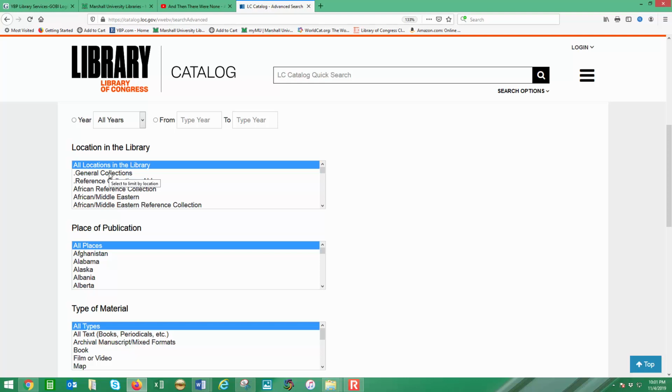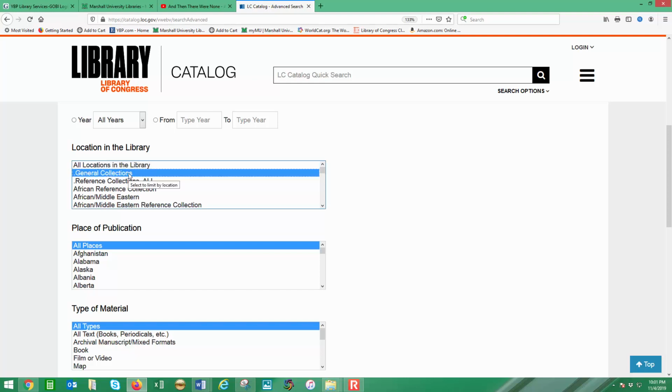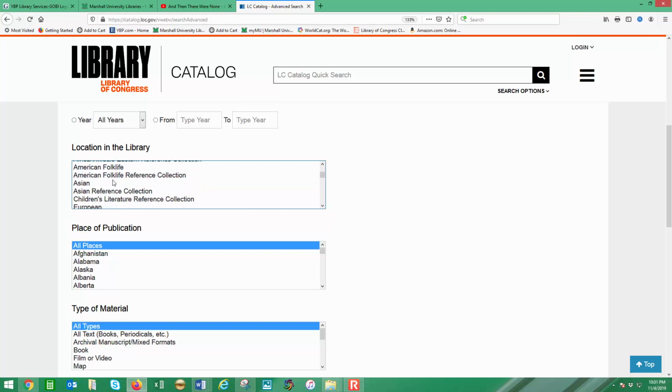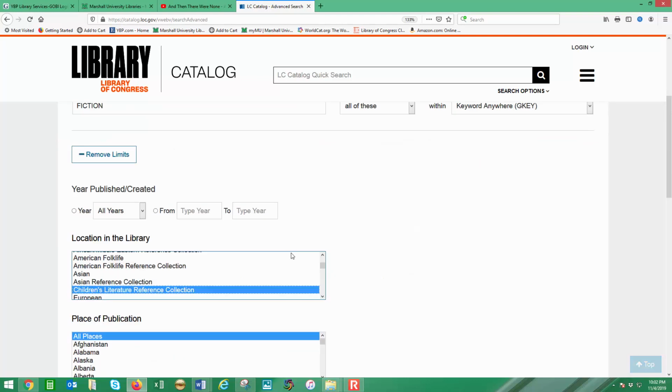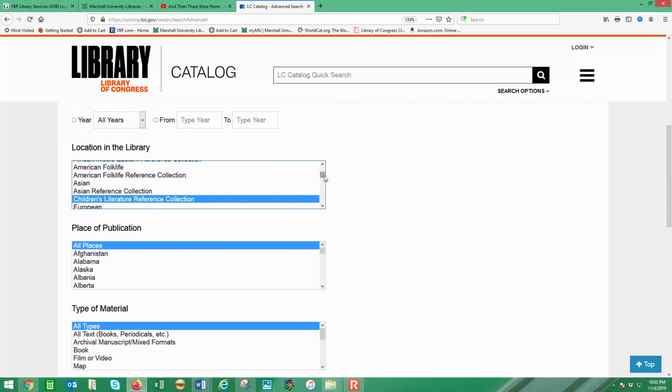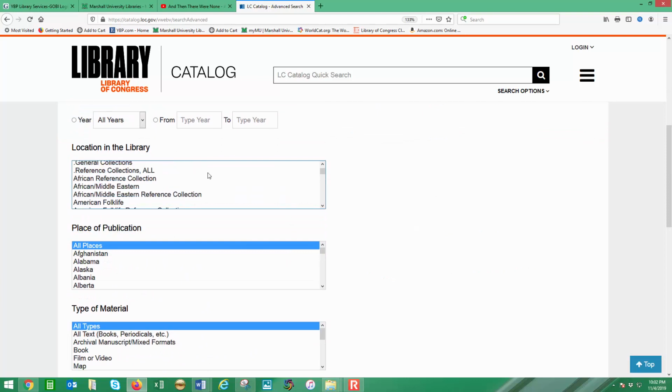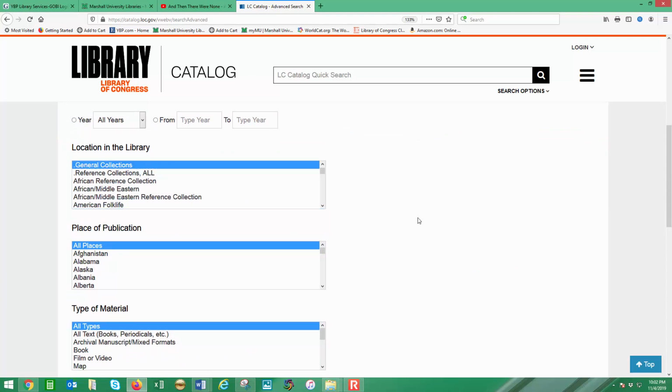I will point out that this children's literature reference collection really is reference work. It links back to the Center for Children's Literature, I believe it's called, and it's really more for researchers. So if you're looking for content written for children, the best place to go is general collections.